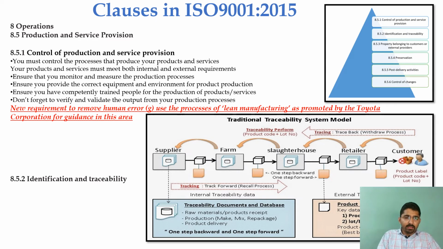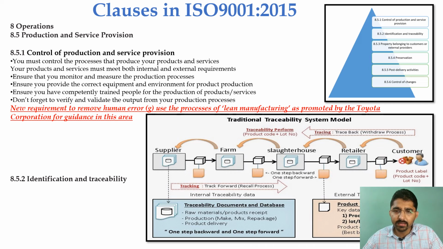Once we give a tag, it will help us in doing traceability, or for investigation purposes, this tag is going to play an important role. For example, you can see a chart where the product has been delivered from the supplier to a farm, the slaughterhouse, and then returned to the customer. If there is an issue raised by the customer, the customer is going to communicate to the retailer. How are they going to communicate? They are going to communicate based on the product label, which is marked with the code and the lot number.